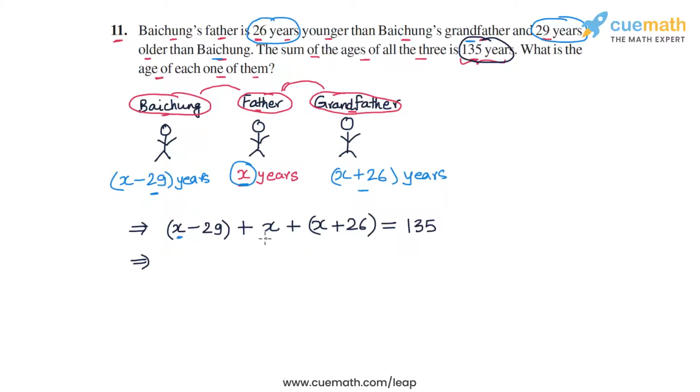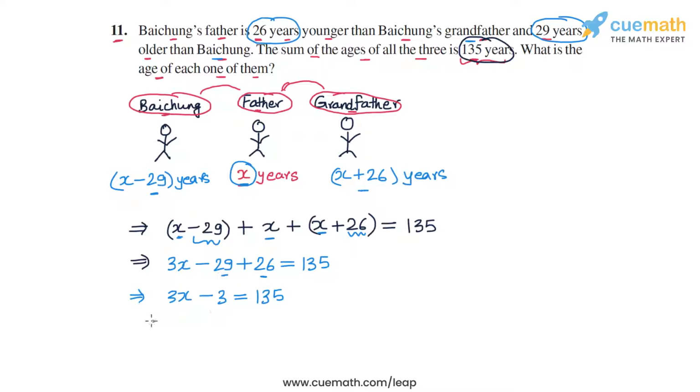So we have x, x and x. We have three terms of x on the left hand side, so we get 3x, and we have minus 29 and plus 26 on the LHS, and on the RHS we have 135. So we have 3x, and minus 29 plus 26 will be minus 3. So we have 3x minus 3 is 135.